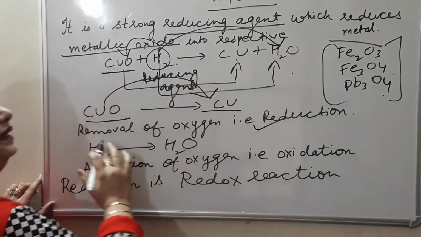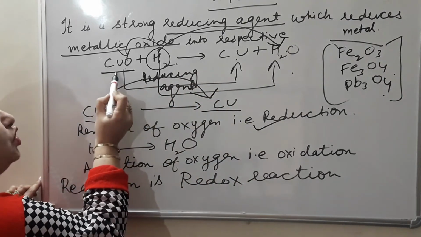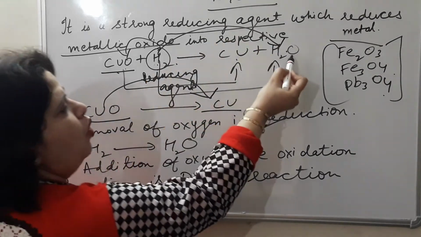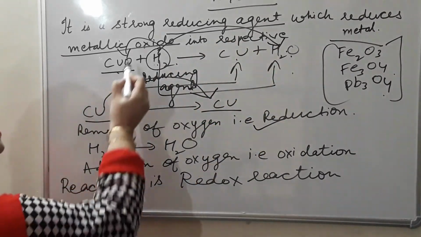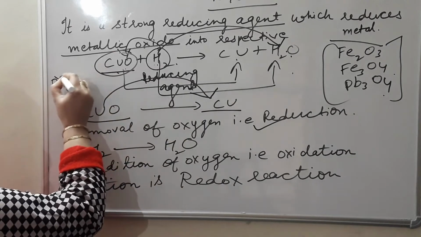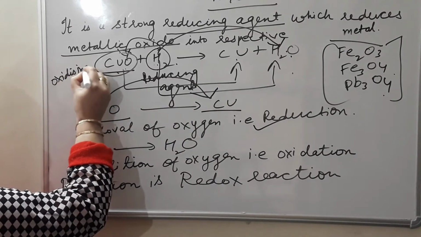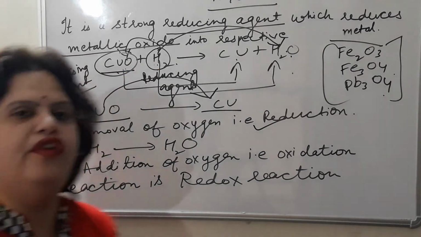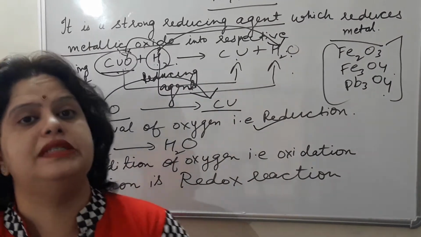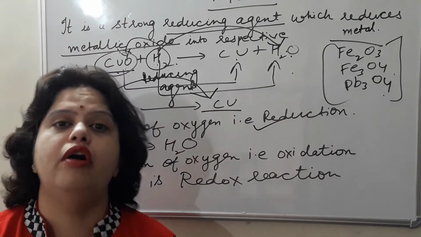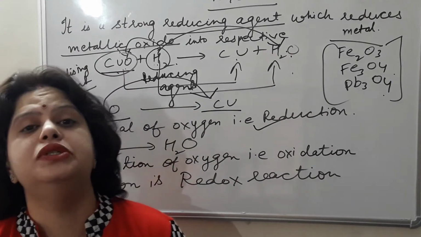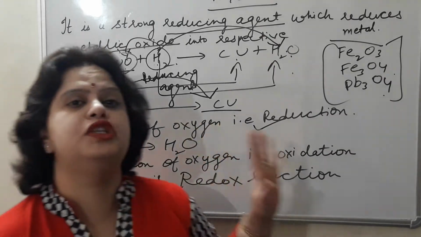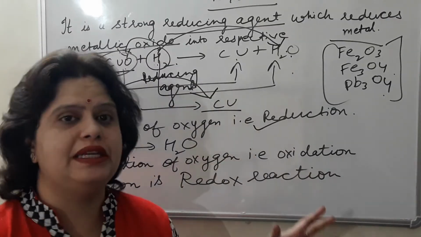And on the other hand, with the help of this copper oxide, the hydrogen gets oxidized to form water. So this is the oxidizing agent in this particular reaction. This is about one of the important properties of hydrogen, which is there in your syllabus also, that it is a strong reducing agent. It reduces metallic oxide into the respective metal. One example I have explained in the form of a redox reaction.